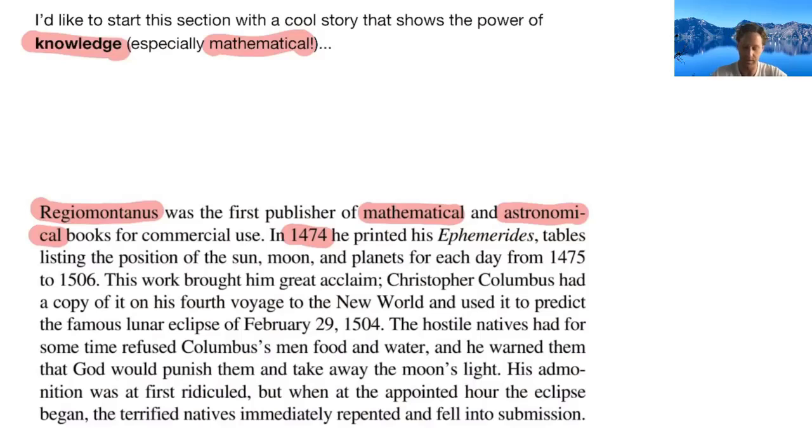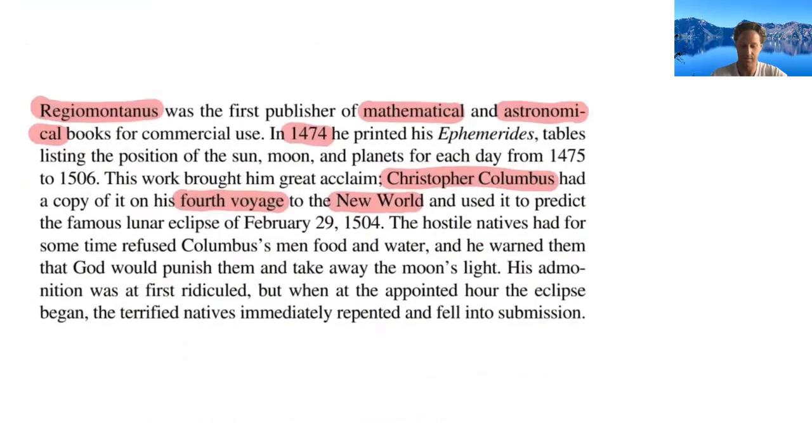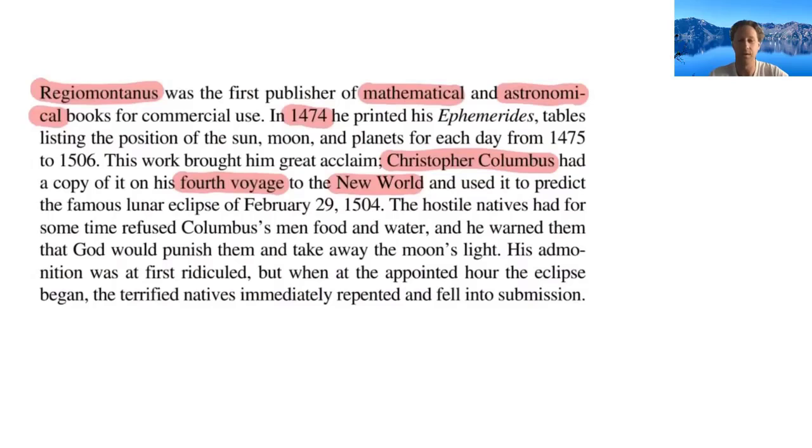And Christopher Columbus, a guy you may be familiar with, actually had a copy of it on his fourth voyage to what was then called the New World. And he used that to great advantage when he met and had arguments with the indigenous people, the Indians, telling them that there would be a lunar eclipse on February 29th, 1504.